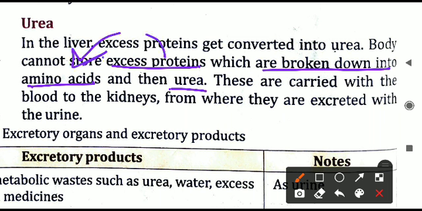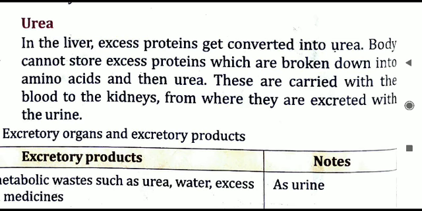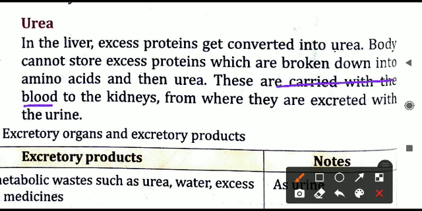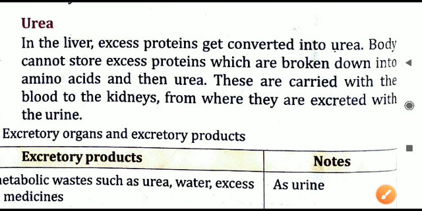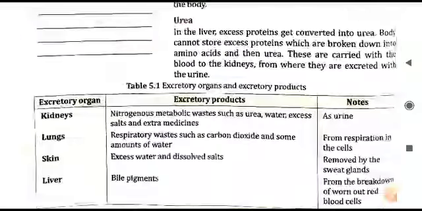Protein into amino acid, ammonia converts into urea, and then this urea is dissolved in the blood and moves to the kidney. Then the kidney will do its work and throw this urea out in the urine. This process of converting protein into amino acid and amino acid into urea is done in the liver only, not in the kidneys. And then the urea is dissolved in the blood. Blood will take this urea from the liver and transport it to the kidneys, and then the kidneys will do their work to remove it out of the body.